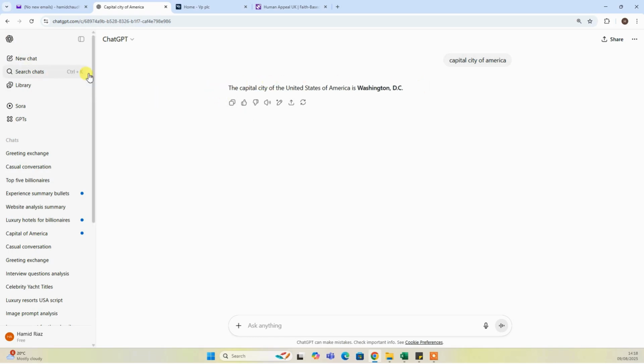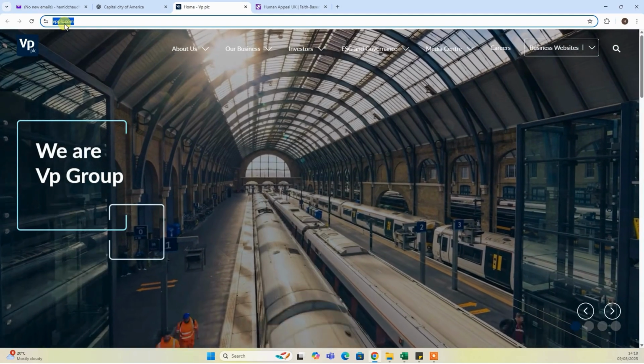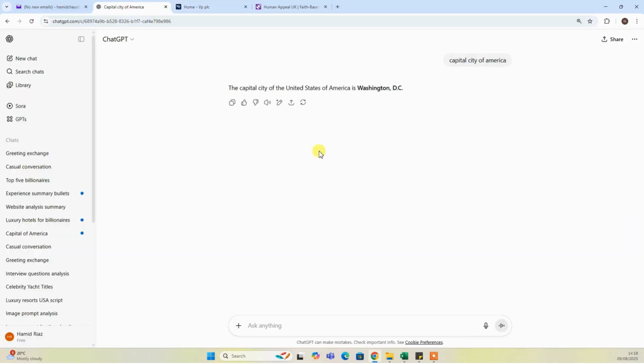However, if I search something else, for example, if I want to analyze some website, I'll just open some random website, copy its link, go back to GPT-5 and say, analyze below website and provide me key information. And I will paste the website link as well and press enter.